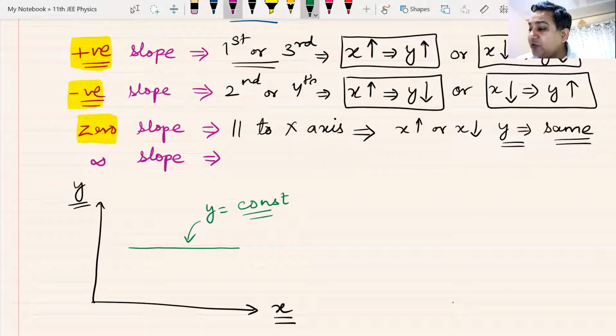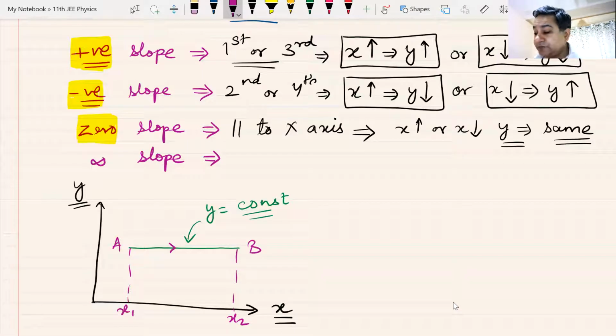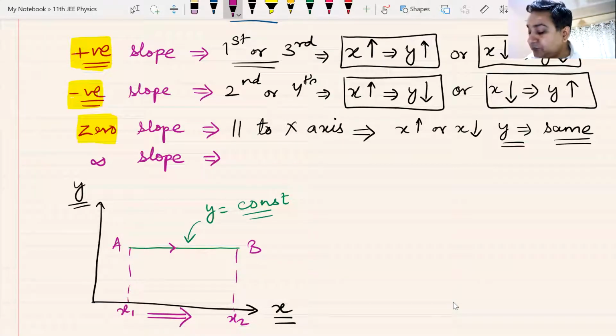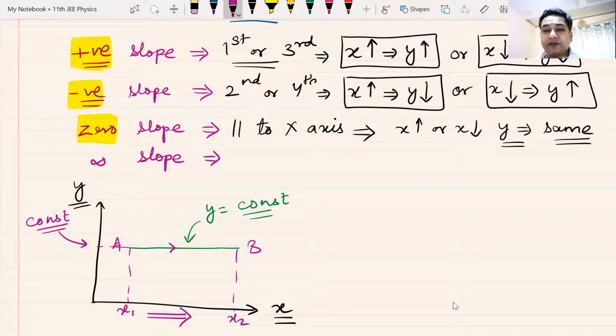The value of x, as you can see, beta. Everyone, see here the value of x is x1. Here the value of x is x2. When I'm moving from A to B, the value of x is increasing. So when I'm moving towards right, the value of x is increasing. What is happening to the value of y? See, the value of y remains constant. And as you can see, this graph makes an angle of 0 degree with x-axis.